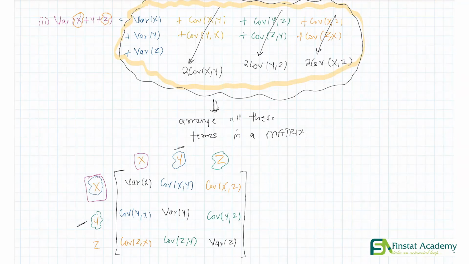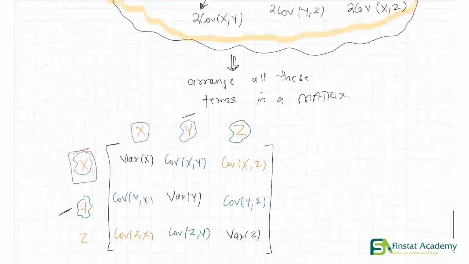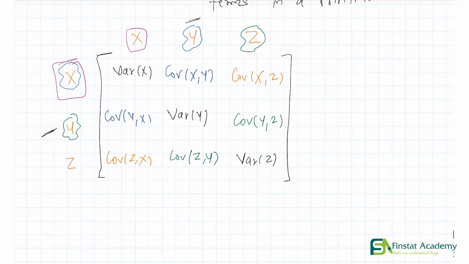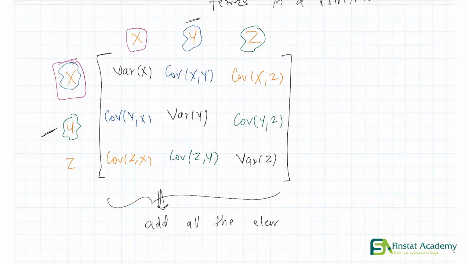So if we simply add all the elements, we will end up with the variance of x plus y plus z.